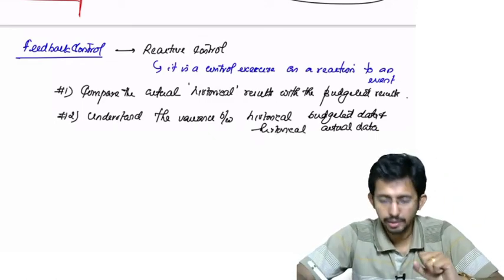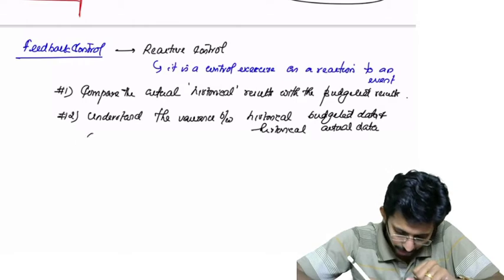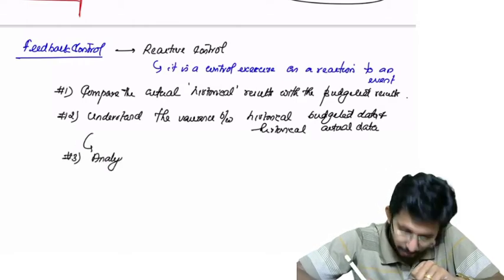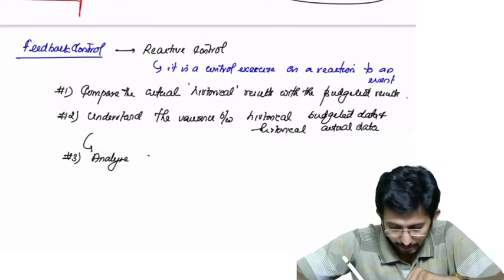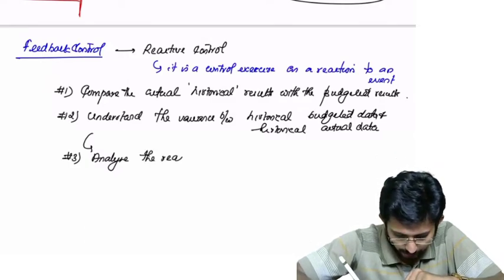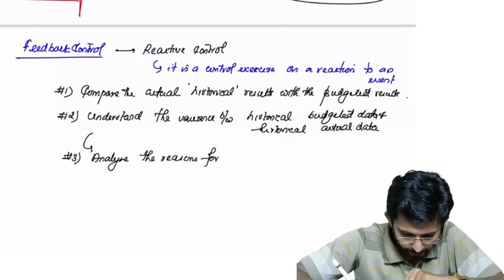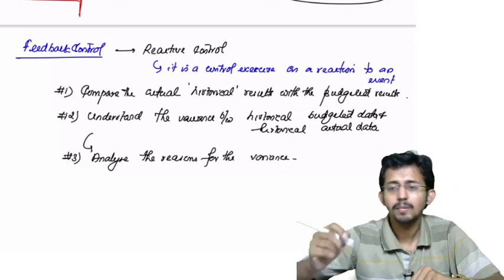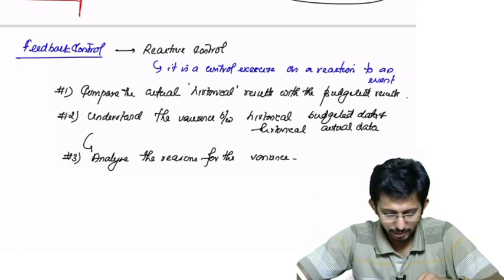Now what do you have to do? Analyze. Step number 3. Analyze the reasons for the variance. Okay. Analyze the reasons for variance.